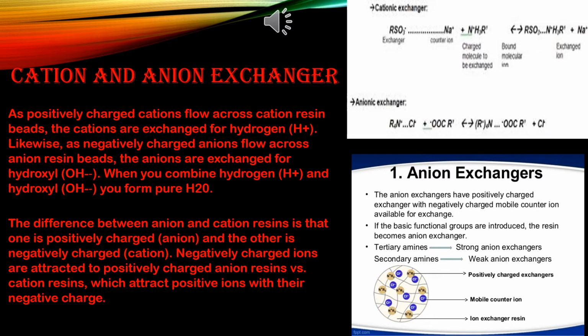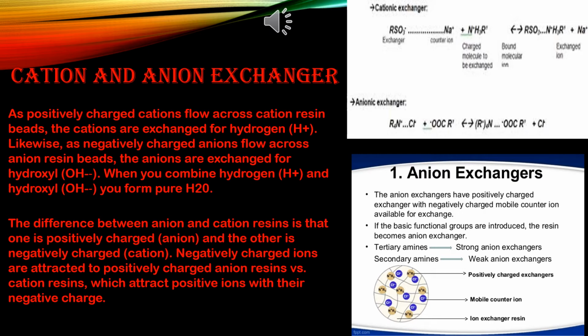See another diagram given: positively charged exchanger, mobile counter ion and ion exchanger resins. Next, cationic exchanger reactions are also given. So I am reading this reaction from your book. I think you will understand better. Reaction in cation exchanger: the cation exchange resins are represented as RSO3H. SO3H is the sulfonic group, R is unknown. Or RCOOH. COOH is the carboxylic acid group. And R is the polymeric hydrocarbon part. So one is cation portion and another one is anion portion.